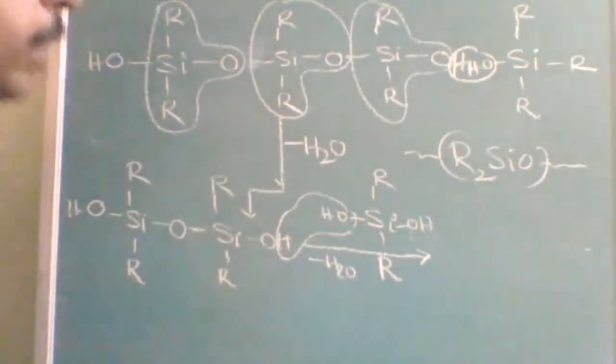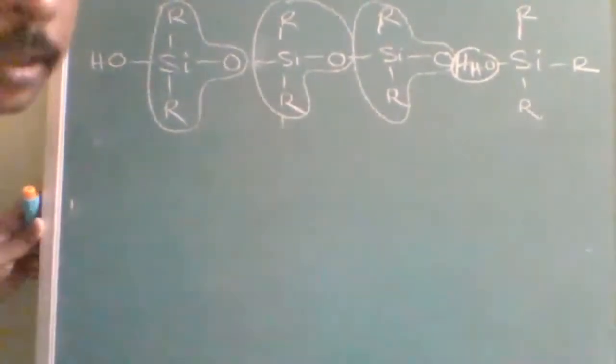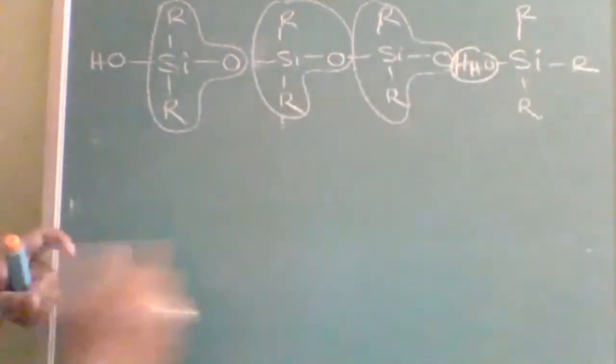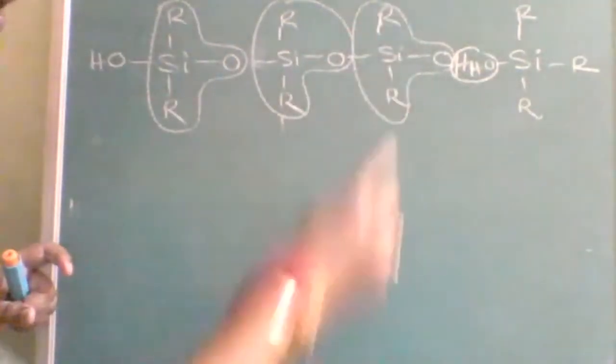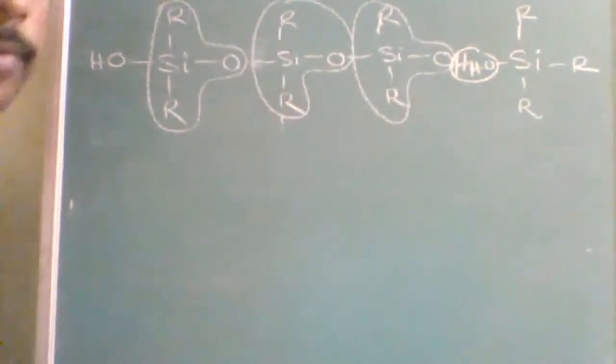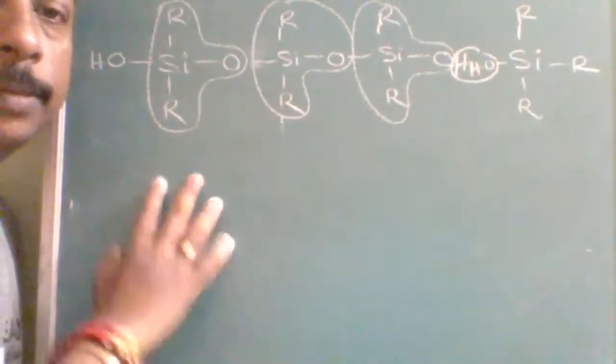Now one more thing they may ask. Suppose this is only two-dimensional, extending in this direction only. If I wanted to extend in this direction also, what will I do? Two things I have explained.